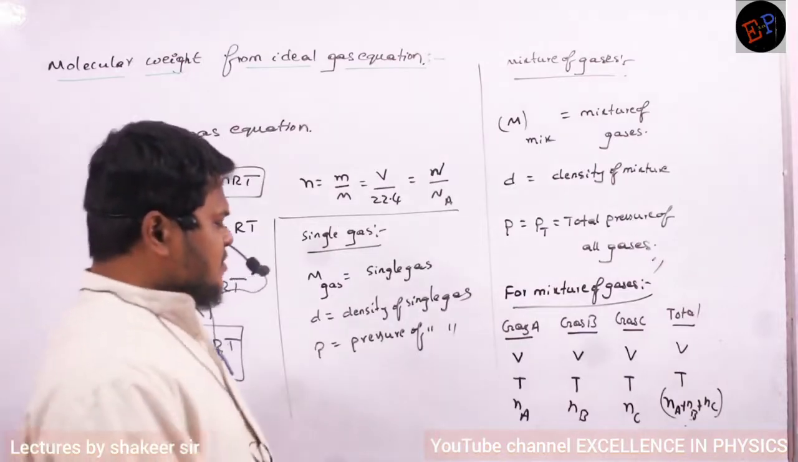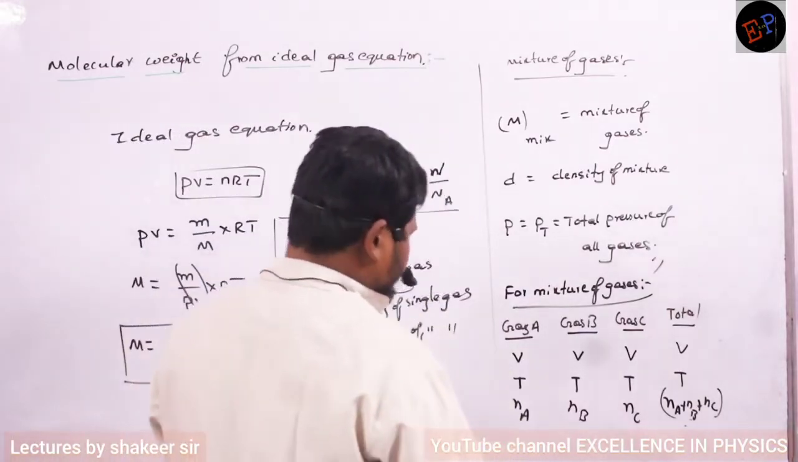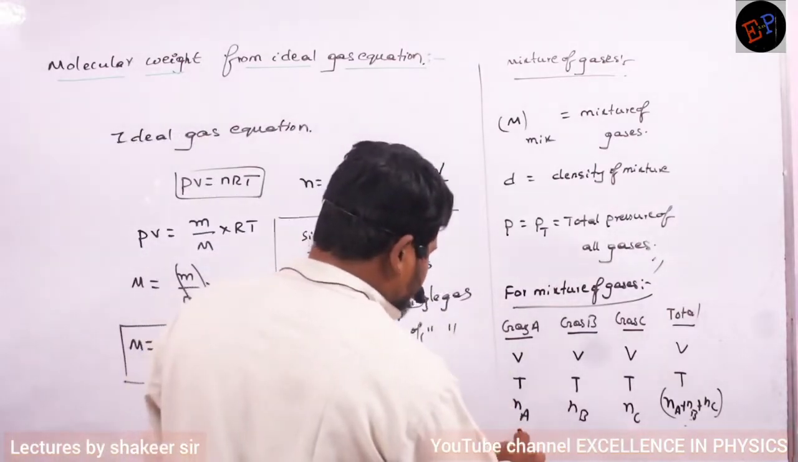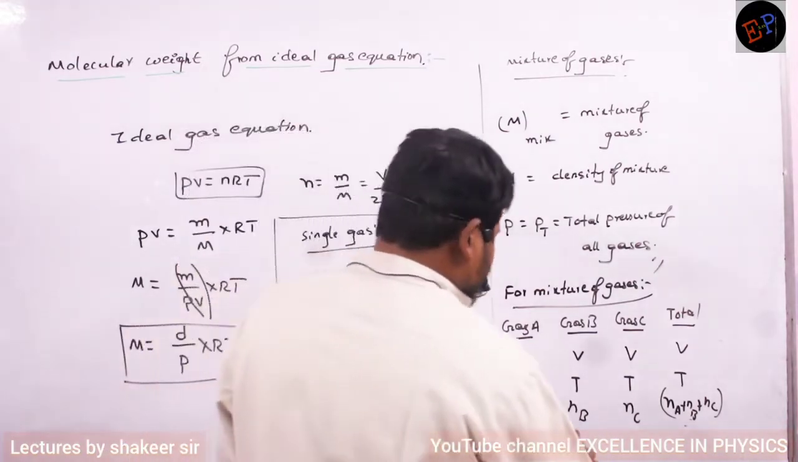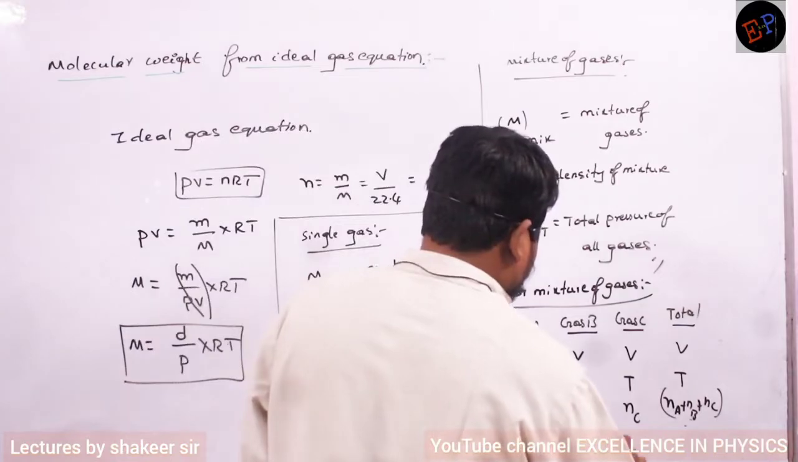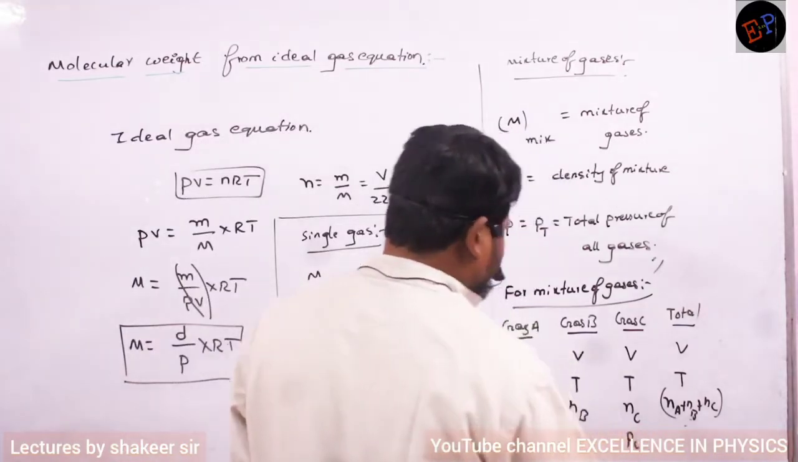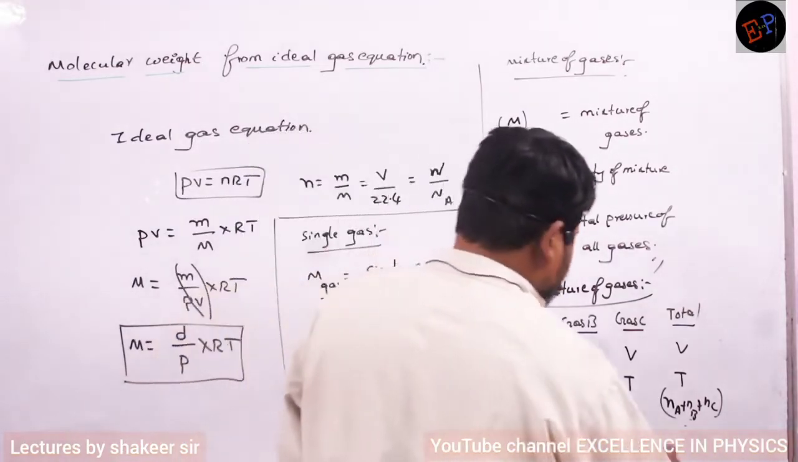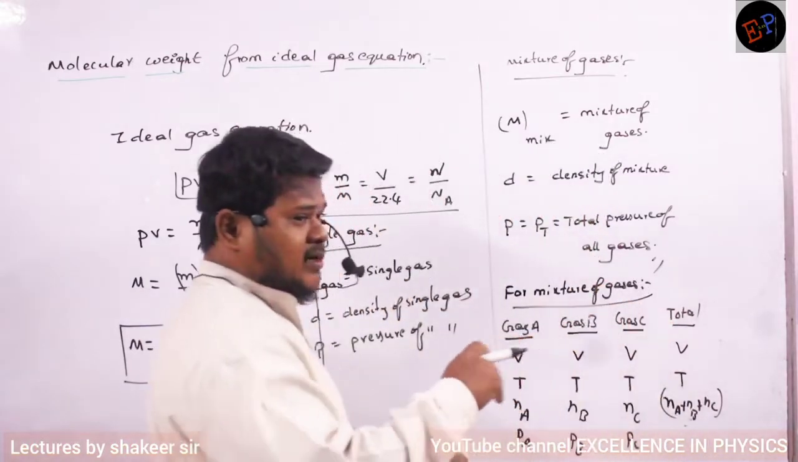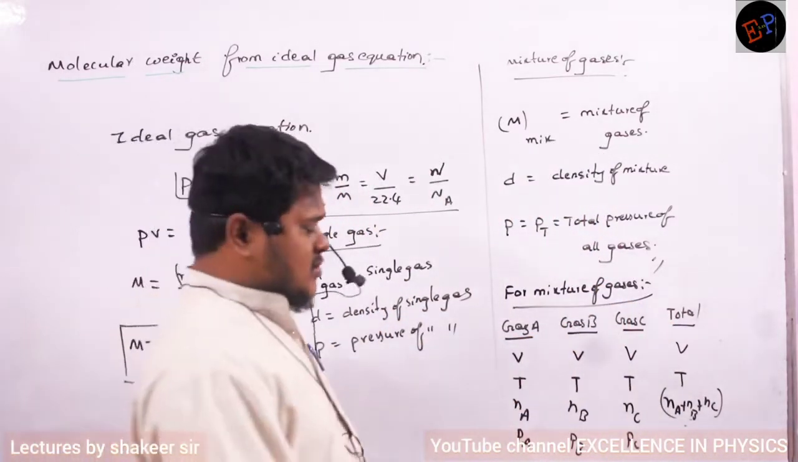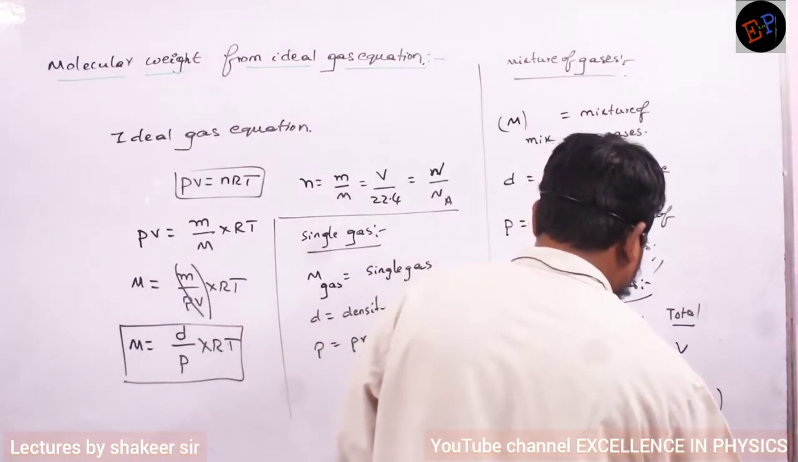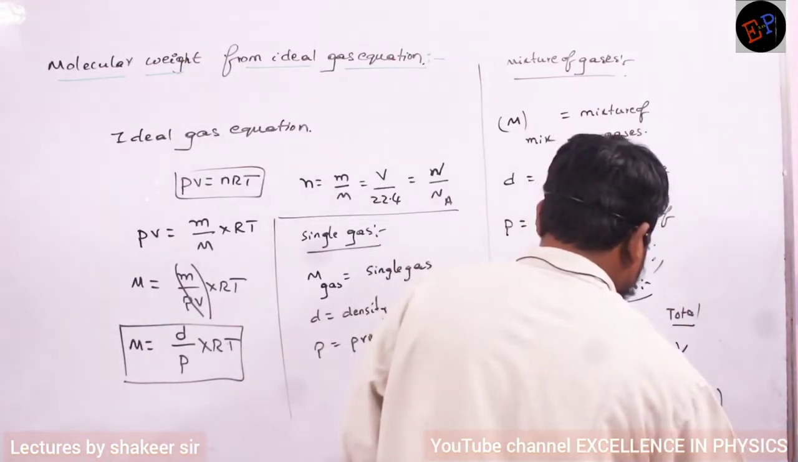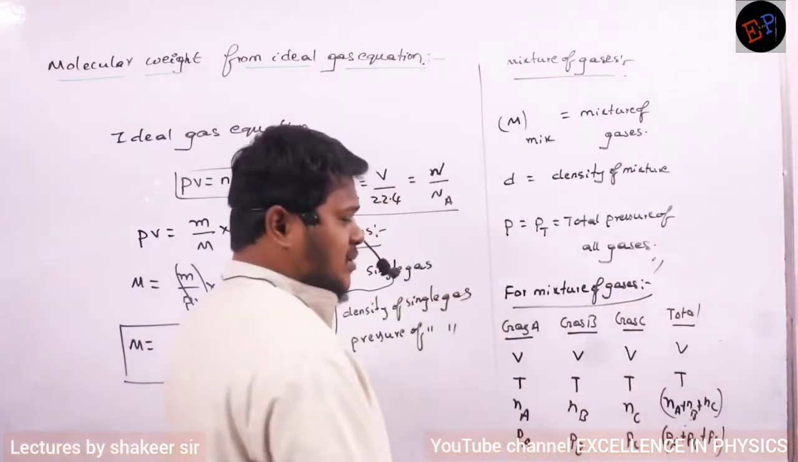Understood? Similarly, the pressure exerted by the first gas is Pa, the pressure exerted by the second gas is Pb, and the pressure exerted by the third gas is Pc. Then what is the total sum of pressures exerted in the container by all the gases? Pa plus Pb plus Pc. So this point you should always remember.